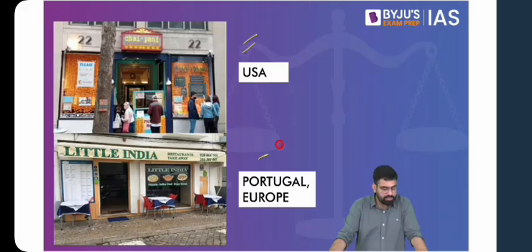Similarly, recently you have found in the news about the top 50 restaurants in which there were two Indian restaurants whose names were there. One was Push In Dubai, and the other one was Gagan Anand in Thailand. Now the thing is, these are Indian restaurants. These have been popularized for their Indian food, but you find them not even in India. So Indian food is actually popular across the world. Now they got a reward in the sense that they came in the top 50 list, but you find that these restaurants are not there in India.